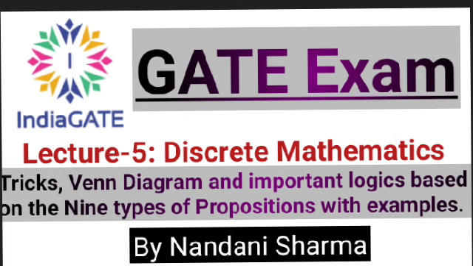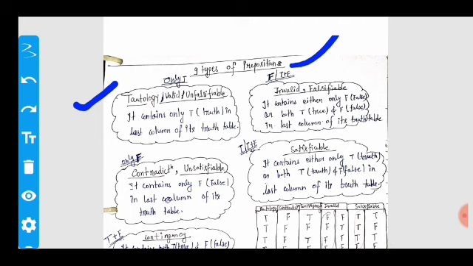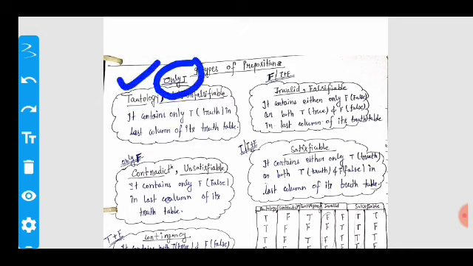This is Nani Sharma. In this session of tricks and logic, we will cover the 9 types of propositional logic. So let's start. Tautology, valid proposition and unfalsifiable proposition: in the case of all three propositions, the last column of the truth table contains only true. So we say that it contains only true values in the last column of its truth table.